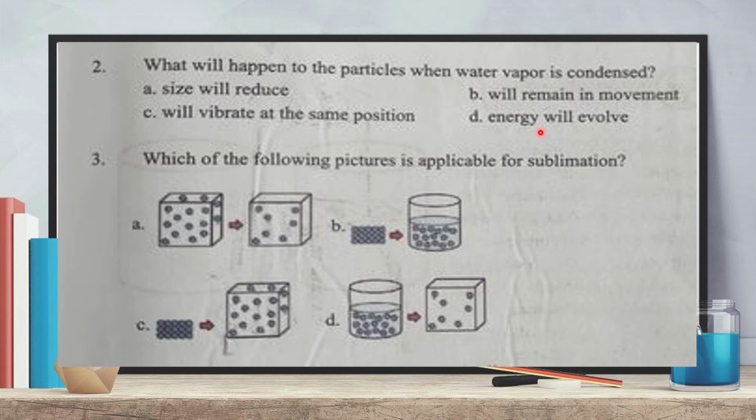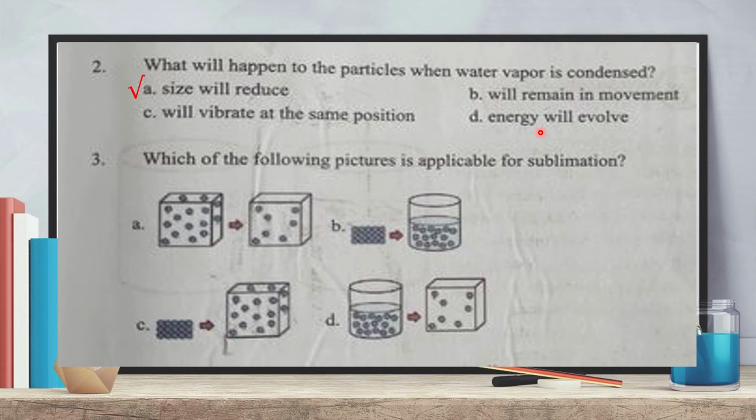Energy will evolve. Look, when liquid water is heated, then energy is given and liquid water becomes gaseous. But when gaseous water is condensed, then no energy is given, rather energy is evolved from there. So dear students, there are three correct answers.